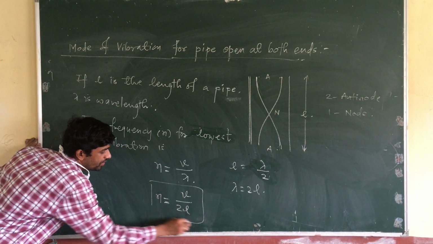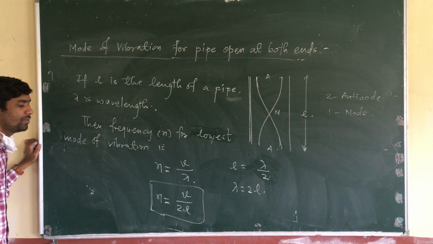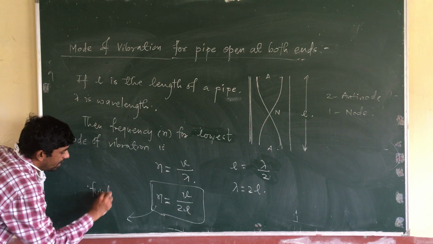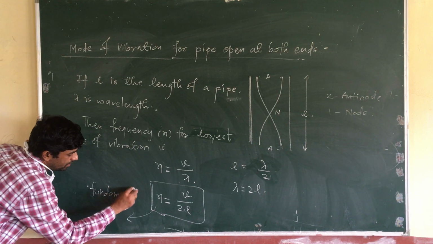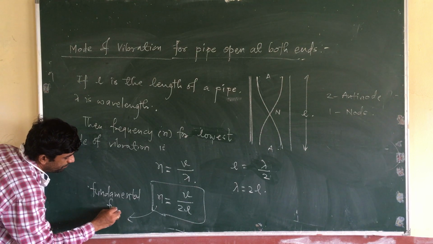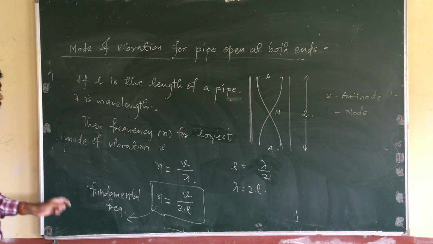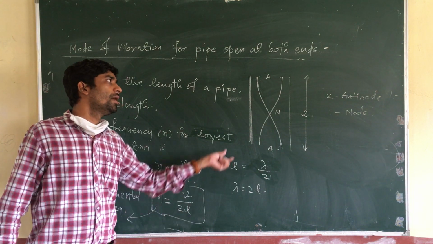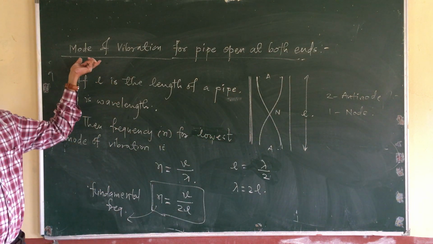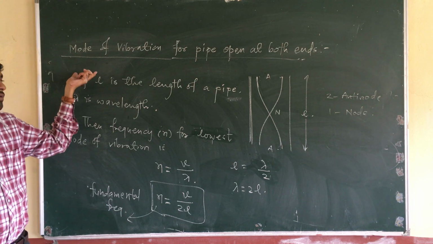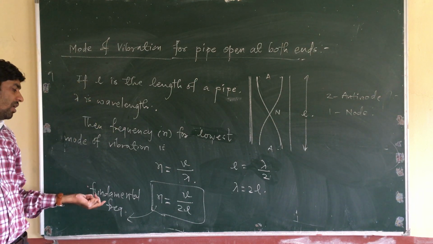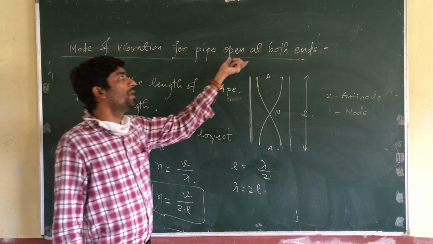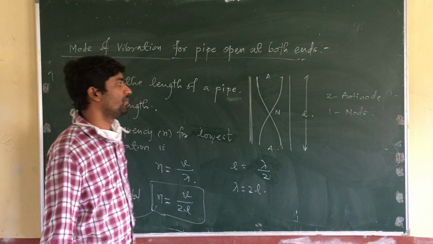This frequency for the lowest possible mode of vibration is known as the fundamental frequency. The fundamental frequency is V divided by twice the length of the pipe. So this is the first, or lowest possible, mode of vibration, the fundamental frequency for the pipe open at both ends.